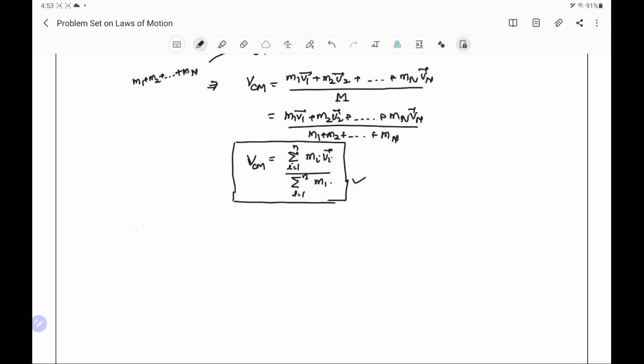As we know that velocity is the rate of change of position, that is v equal to dr by dt.